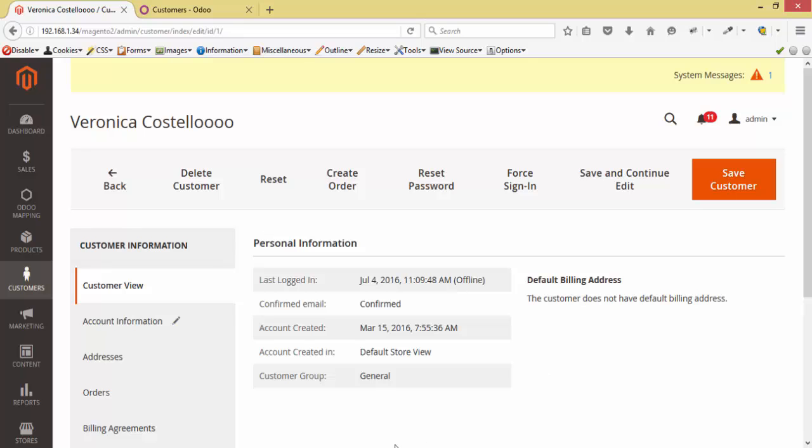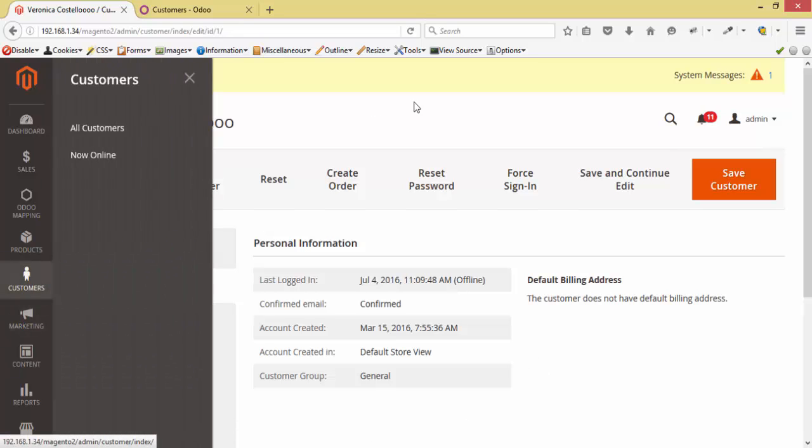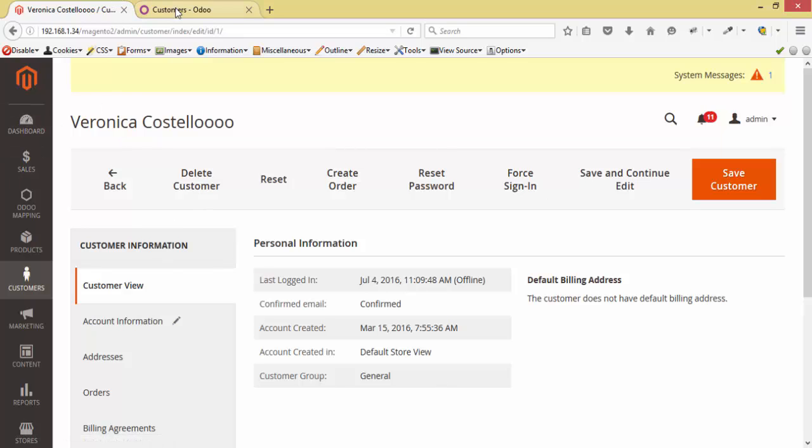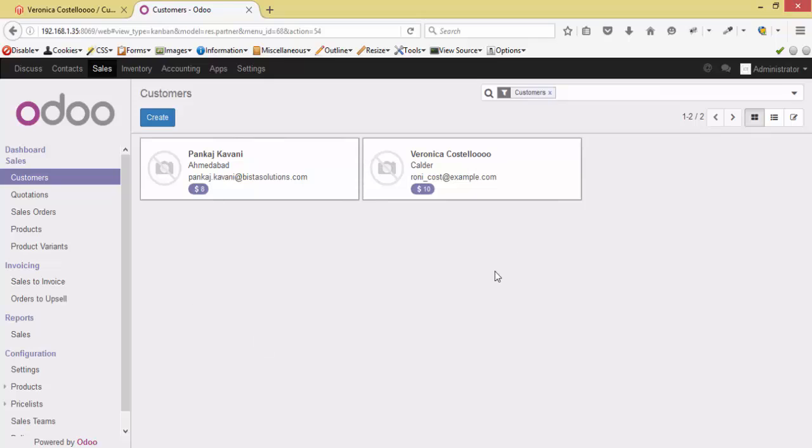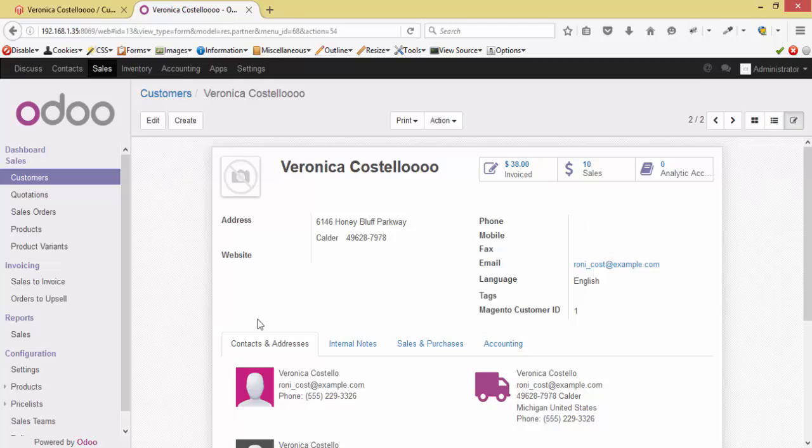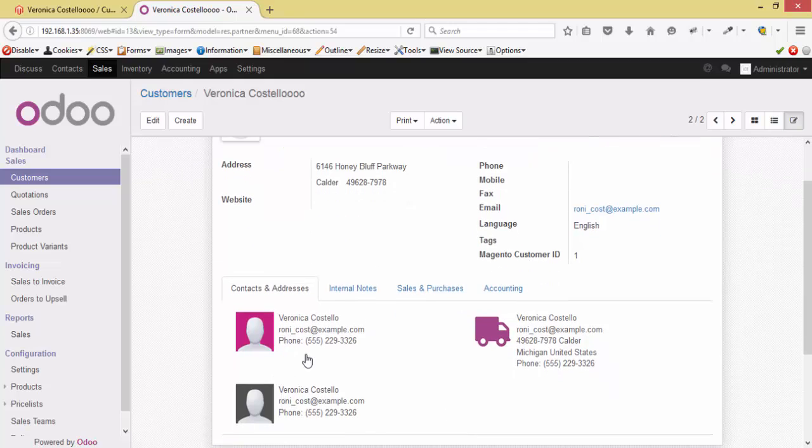Now let's move on to the customer part. In Magento, this is the customer. Whenever I save a new customer or update an existing one, it will throw the data to Odoo, and Odoo will create a new customer or update the customer. Currently I have already mapped the customer in my Magento system. Let's check it out. This is the main customer part, and these three are the addresses, whether it is a shipping address or billing address or another kind of address. It will create a new record every time or update if it is an existing one.